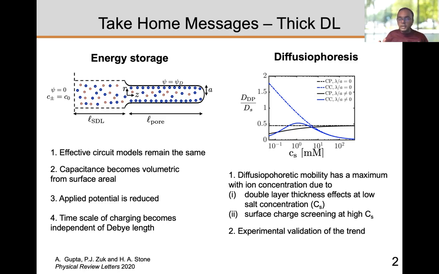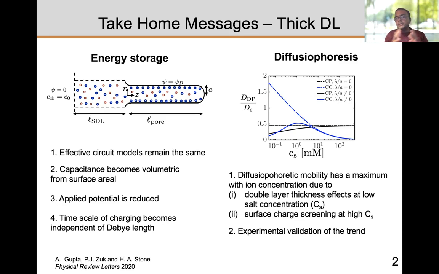Whenever you have an electrolyte and a charged surface, like a colloidal particle, there will be a double layer. What we specifically wanted to study was the dependence of the diffusiophoretic mobility, denoted here as DDP, on the concentration of the electrolyte CS. Focusing on the main blue solid line in this plot, we found that there is a maxima for diffusiophoretic mobility at around 1 to 10 millimolar salt concentration.